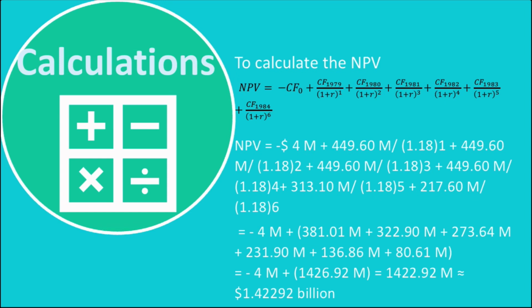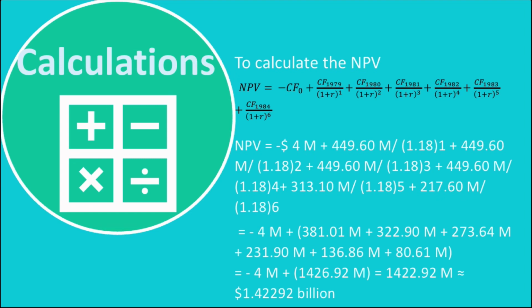Here, minus 4 million plus, we add all the years together: 381.01 million plus 322.90 million, plus 273.64 million, until we reach 80.61 million.